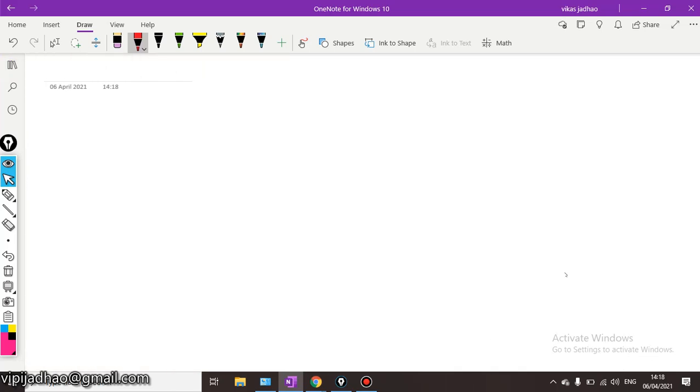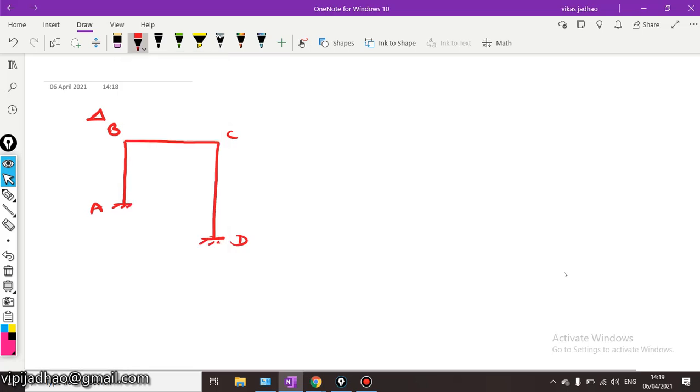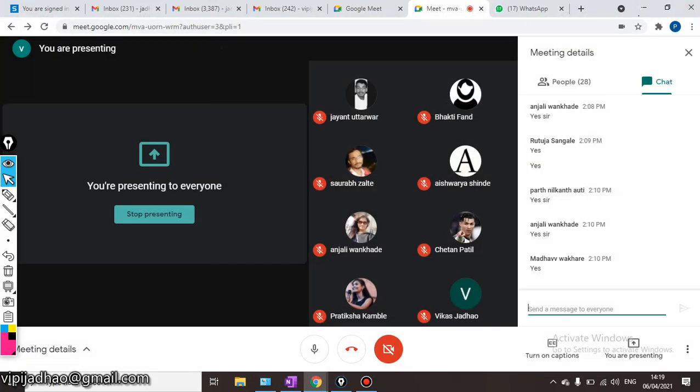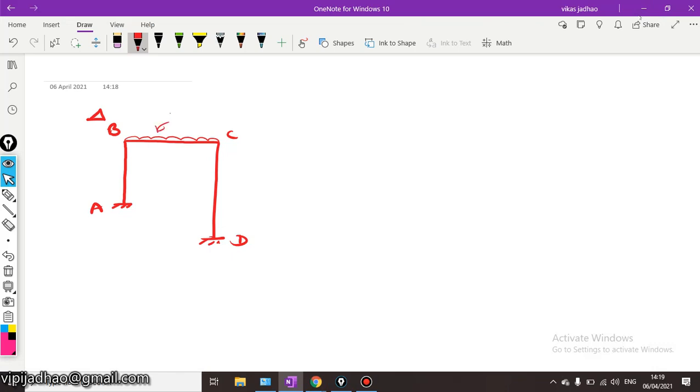Whenever there is some sway, we will have one additional unknown, delta. Let us consider a frame ABCD, as shown in this figure, subjected to a uniformly distributed load W per unit length, and a lateral load P acting on this frame.